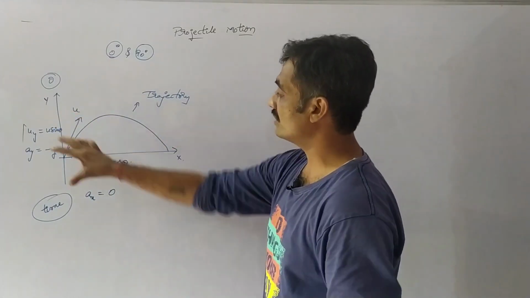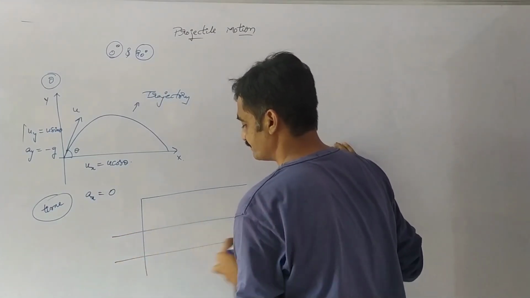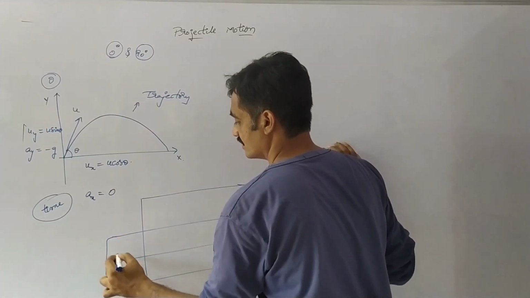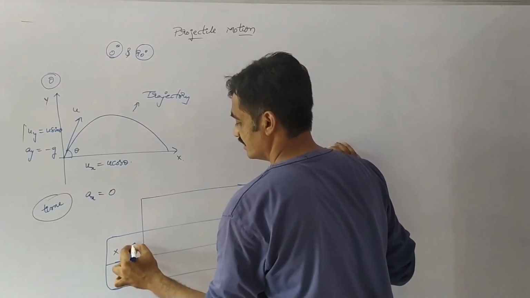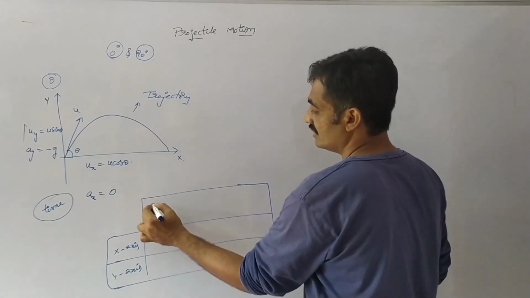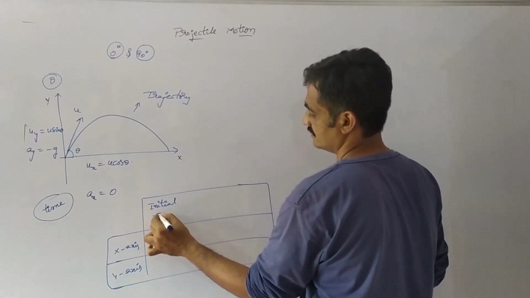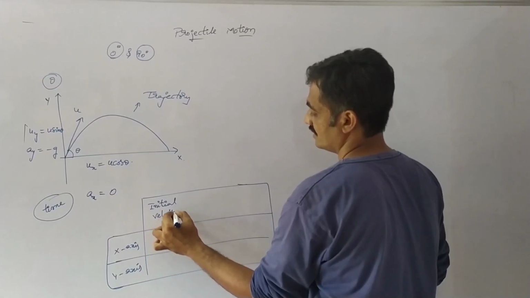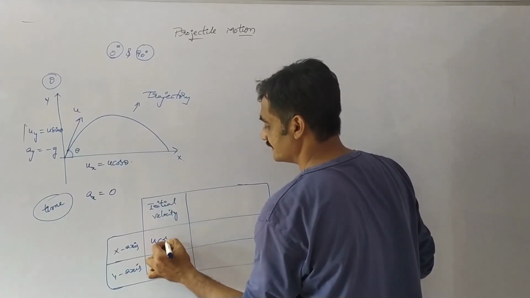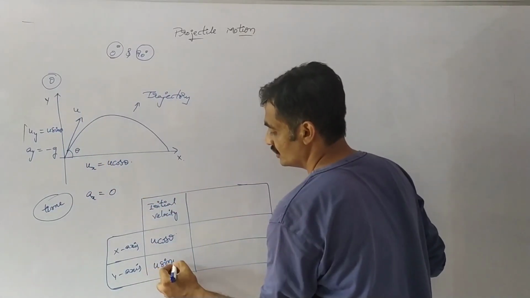Let us represent the quantities of this motion along the x-axis and y-axis. First, the initial velocity: along the x-axis it is u cos theta, and along the y-axis it is u sin theta.